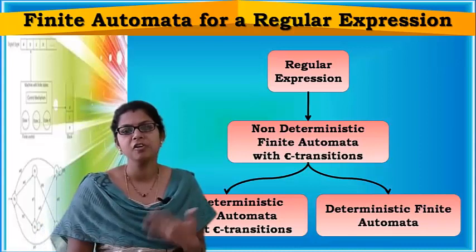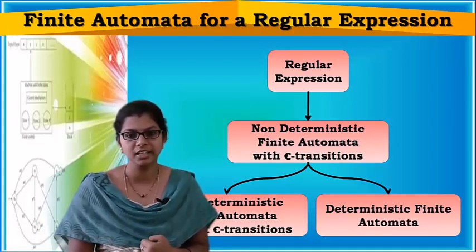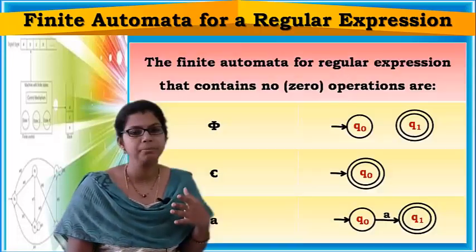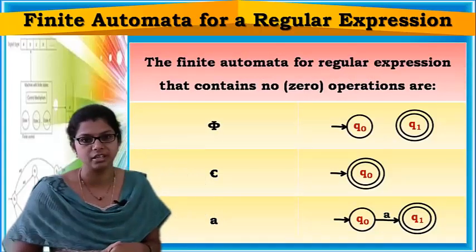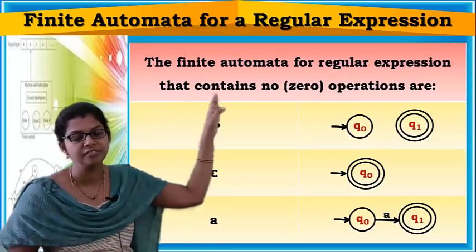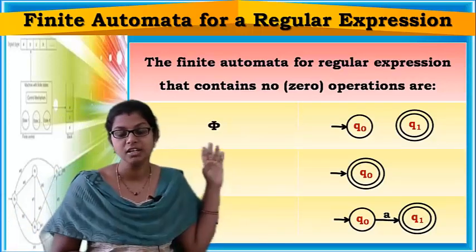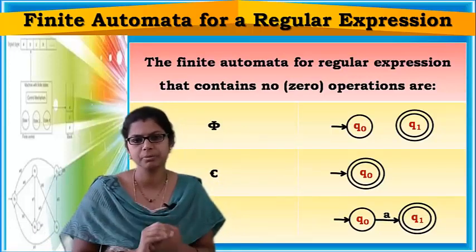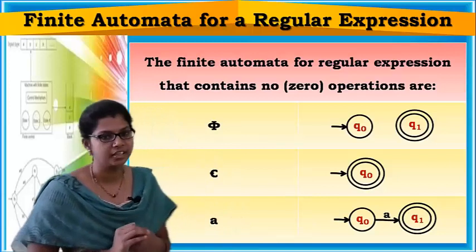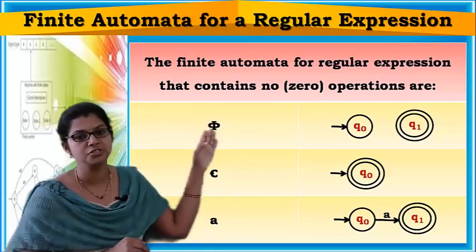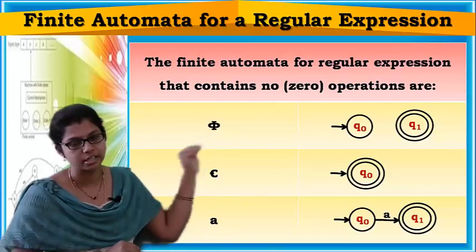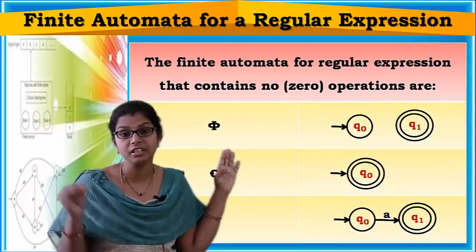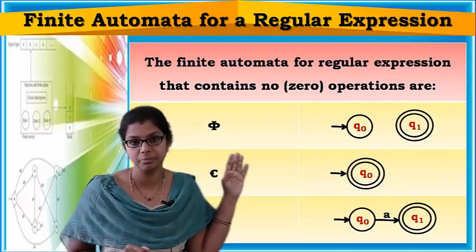okay. Now, before getting into the construction of finite automata for a regular expression, let us see some simple finite automatas regarding regular expressions, okay. Now, the finite automata for regular expressions that contain no operations, means zero operations. No operations are performed. So for them, let us see the finite automatas. Now, first regular expression is phi. Phi is a regular expression. Okay, phi means what? Nothing is getting accepted in a finite automata. Not even the epsilon, not even the empty string can be accepted by the finite automata.